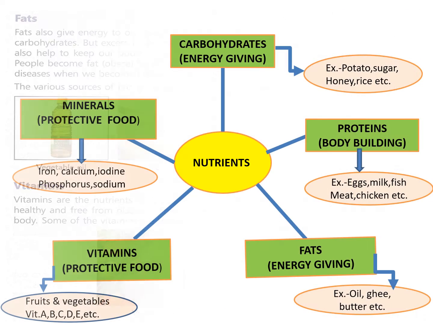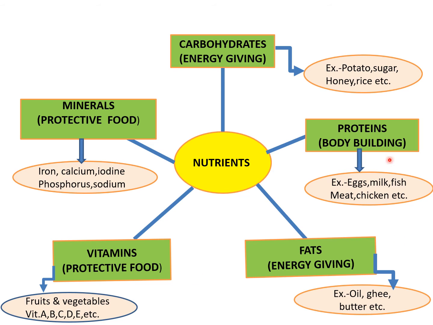Now, this is the summary. You can see here these are the different types of nutrients or components of food. Carbohydrates are energy giving, proteins are body building, and these are the examples which you have read just now. Then fats are also energy giving. Vitamins are protective food. They are present in fruits and vegetables.